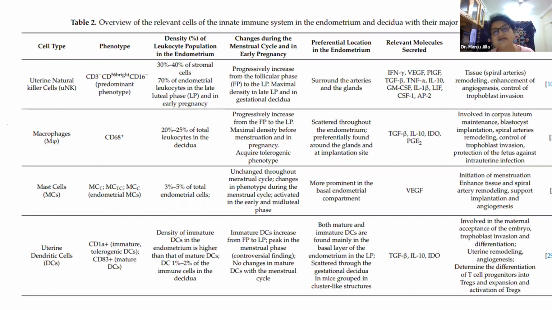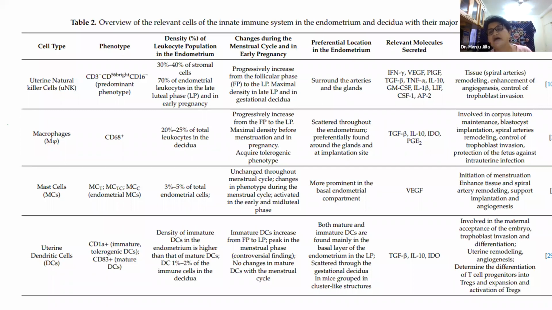They are in and around the arteries and the endometrial glands. What molecules are secreted by these uterine natural killer cells? We have VEGF, transforming growth factor beta, leukemia inhibitory factor, GCSF, and IL-10.